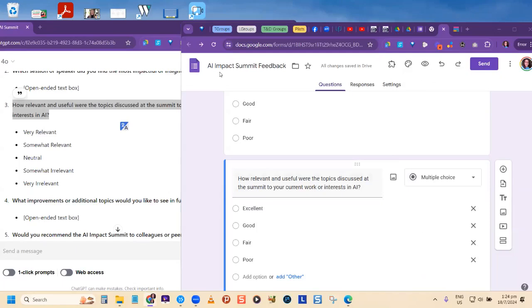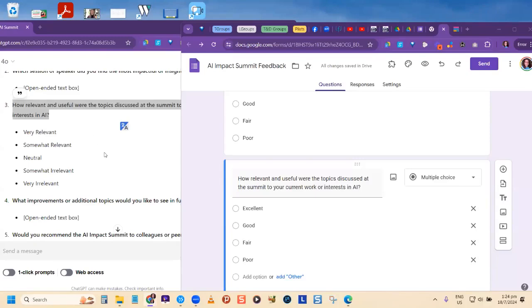I see short answer. Guess what? How many answers do you see here? You see more than one? And do you see a possible answer? Once you see a possible answer, it can't be short answer, because short answer is allowing the attendee to enter something. But you notice that they're giving them choices. So once you see choices given, it's either multiple choice or checkbox, depending on what is asked.